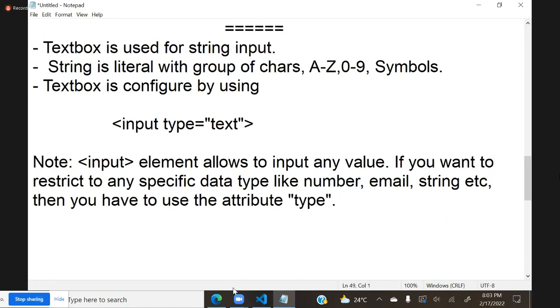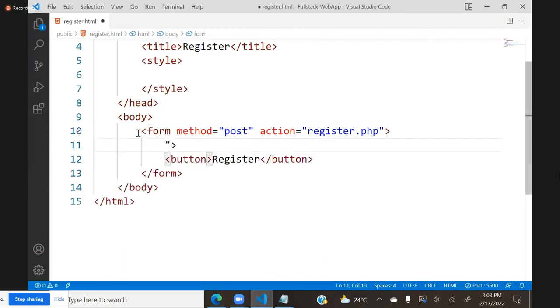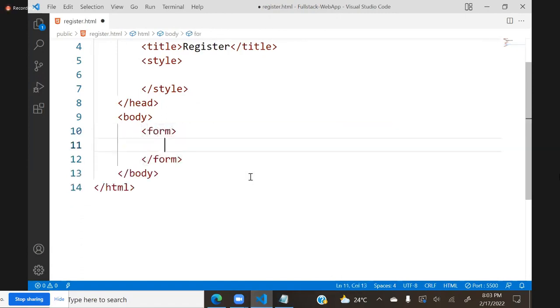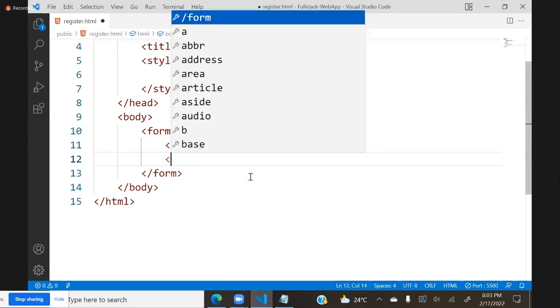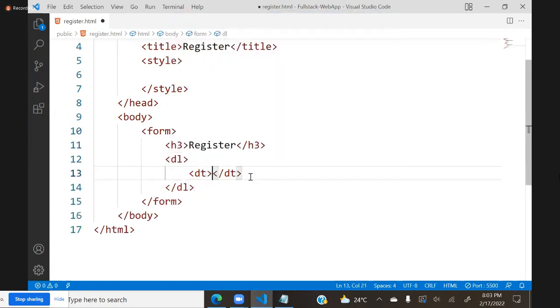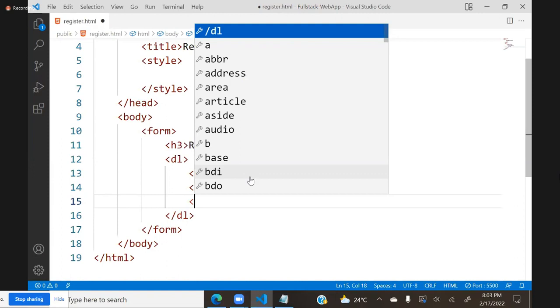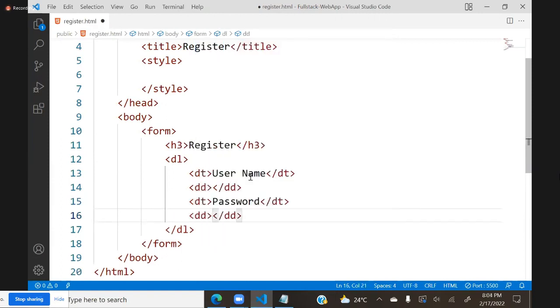For example, you see now I am designing here. We will create a simple form. I will remove all this and keep a heading, register, and a data list. Data term username, data definition, another data term password, and data definition.